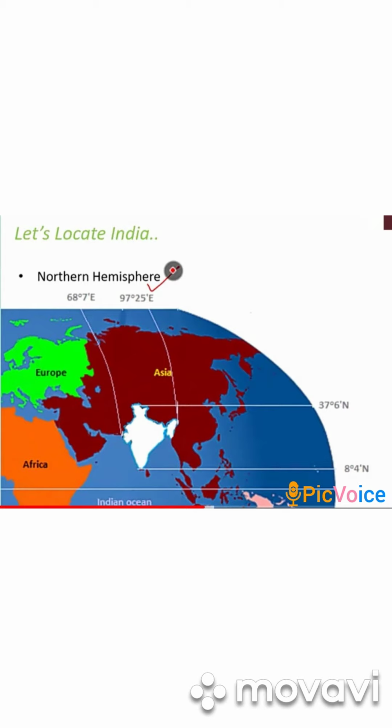If you divide Asia in 4 directions, the upper part is north and the bottom part is south, as you know. So in South Asia India is located, and whole of India is above the equator, so it lies in the northern hemisphere. By this diagram you can now see the exact location of India on the earth.